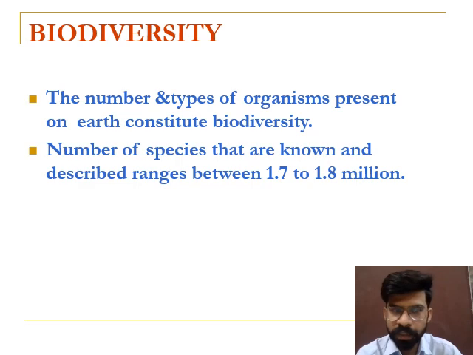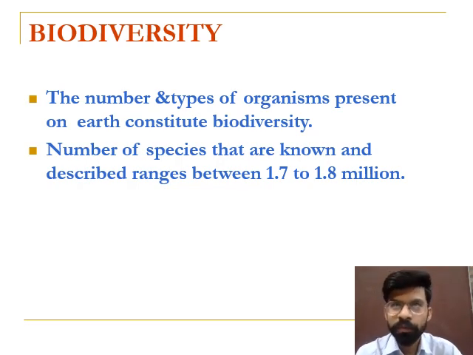Now the next topic is biodiversity. You can split the word biodiversity into two, bio plus diversity. Bio means living and diversity means difference. So the number and the type of organisms present on earth is known as biodiversity.